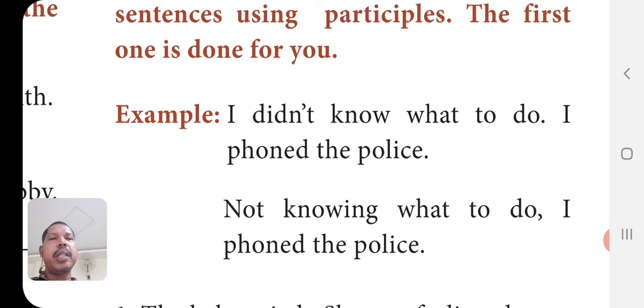We omit the subject because in both clauses the subject is the same. I is the subject for the main clause and the subordinate clause. So we can begin with the non-finite itself. Not knowing what to do, I phoned the police. Both have the same meaning, but in the first, two sentences are given. Here we combine them into one single sentence.